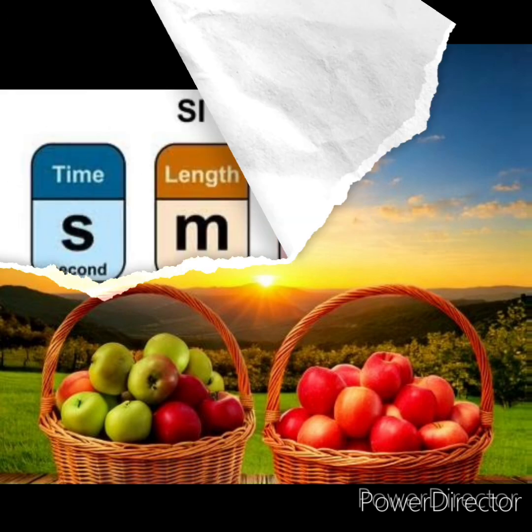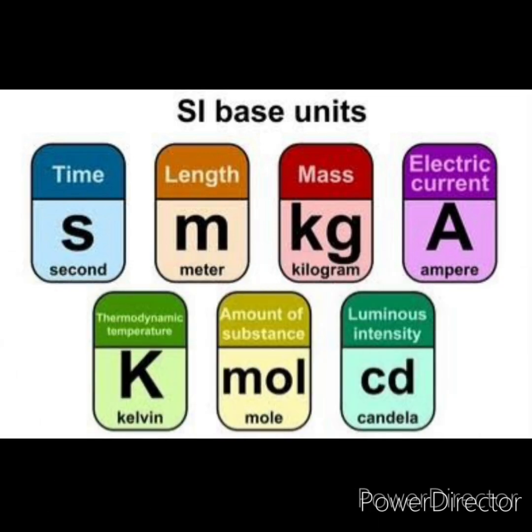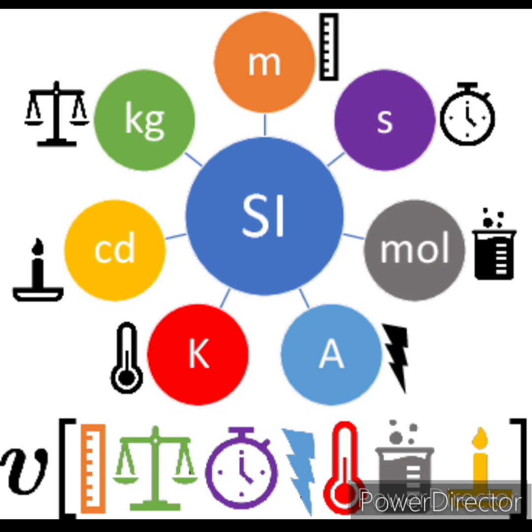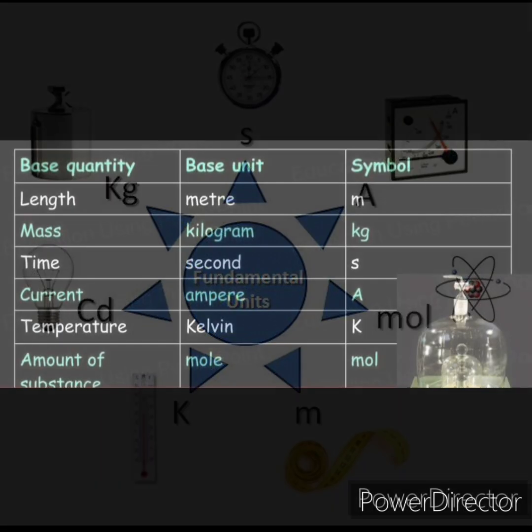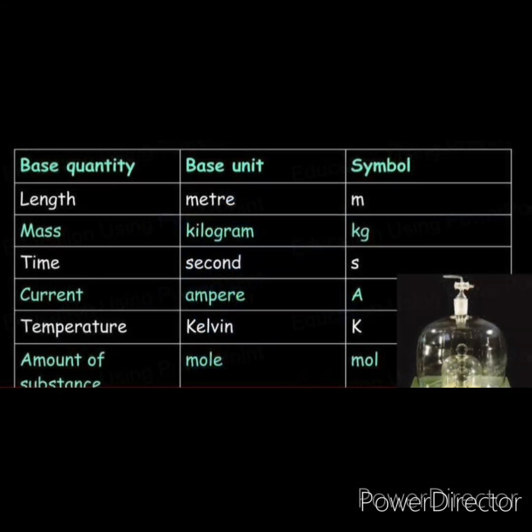Physical quantities are again classified into fundamental quantities and derived quantities. The physical quantities which don't depend on any other physical quantities for their measurement are known as fundamental quantities. There are 7 fundamental quantities in physics.